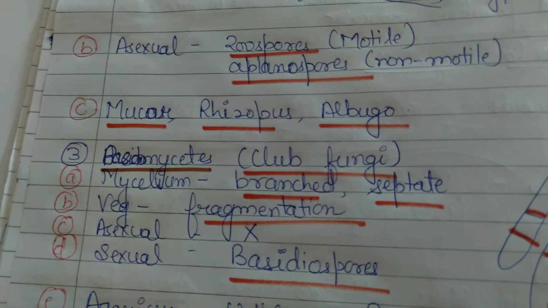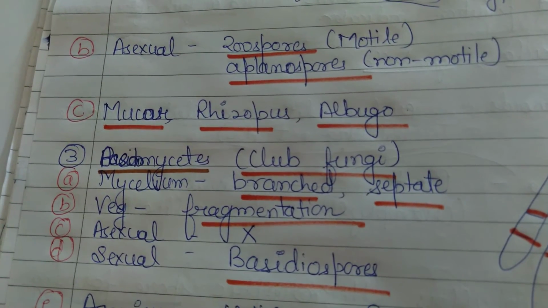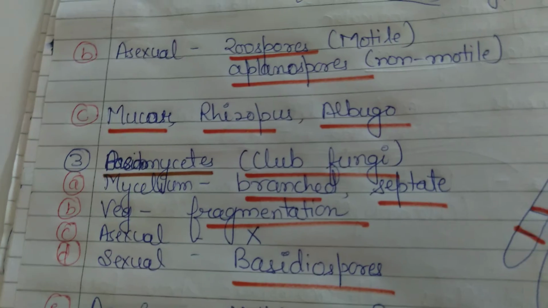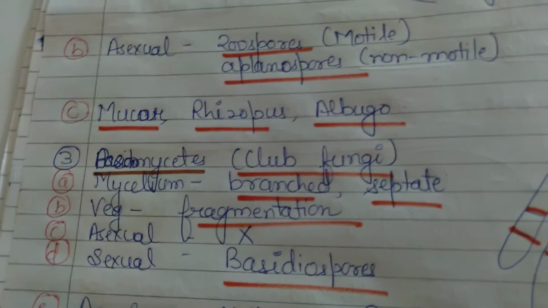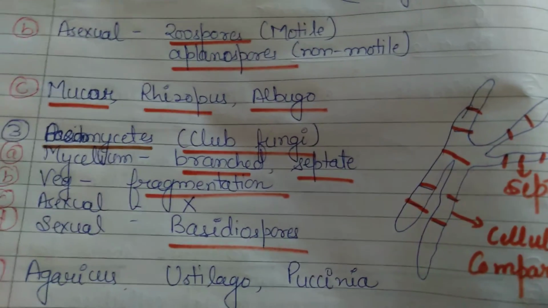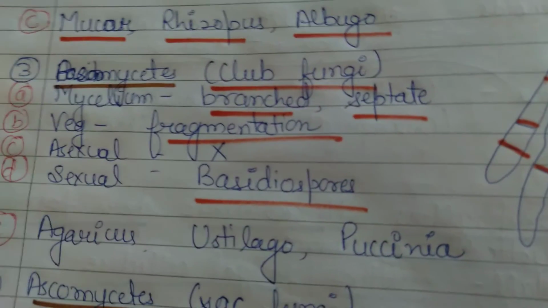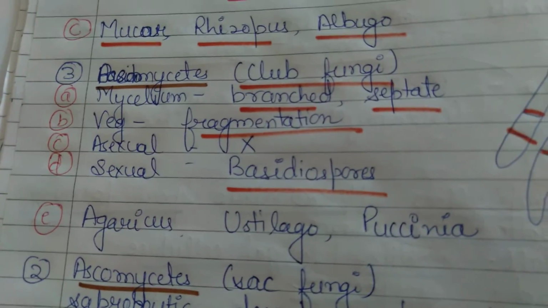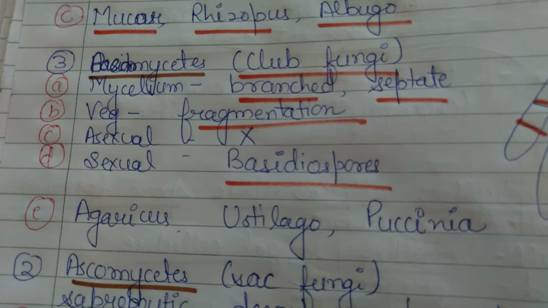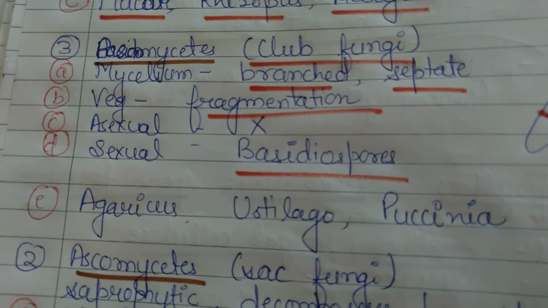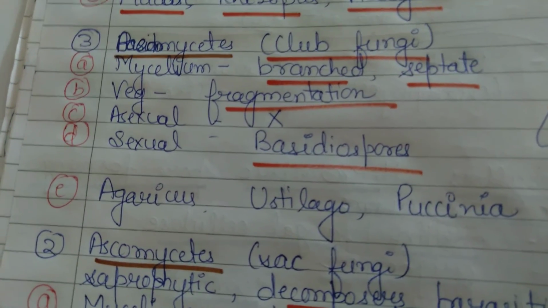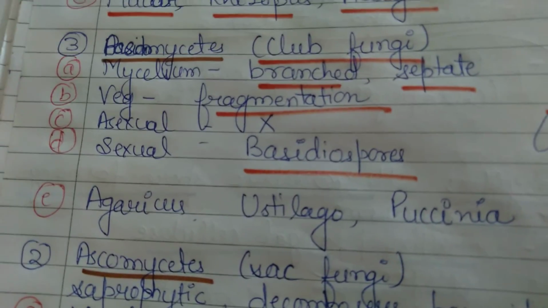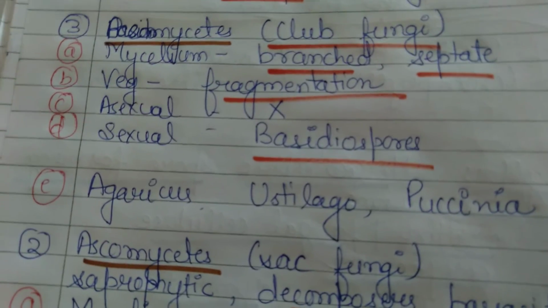Next is Basidiomycetes. These are also known as club fungi. And mycelium is again branched and septate, like in Ascomycetes. And vegetative reproduction occurs by fragmentation, and there is no asexual reproduction in case of Basidiomycetes. Sexual reproduction occurs by basidiospores.